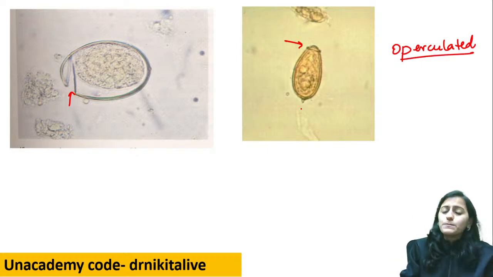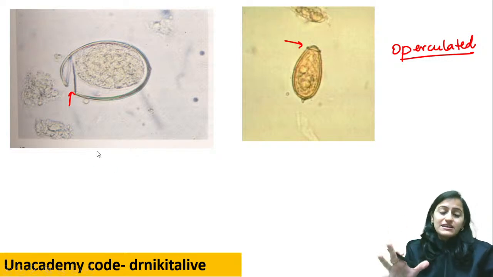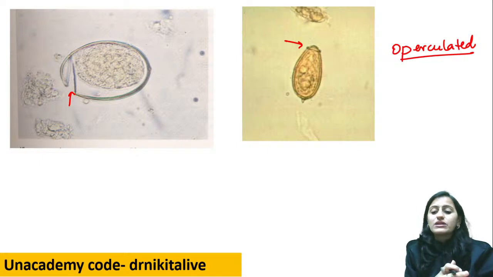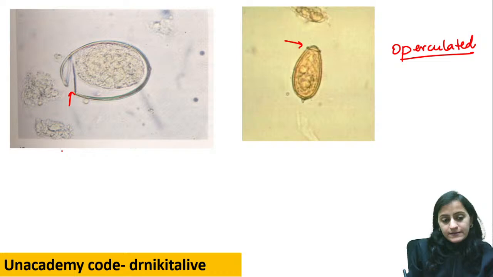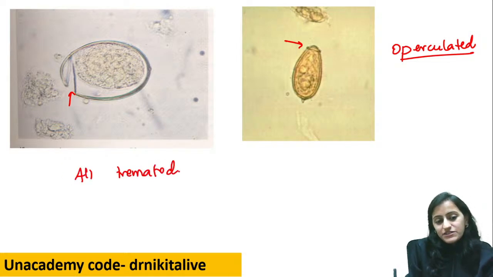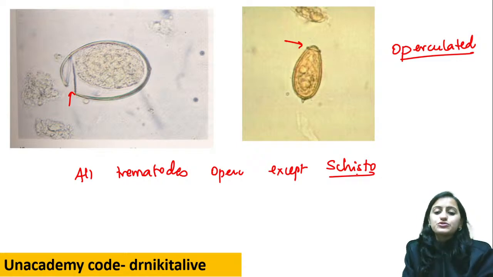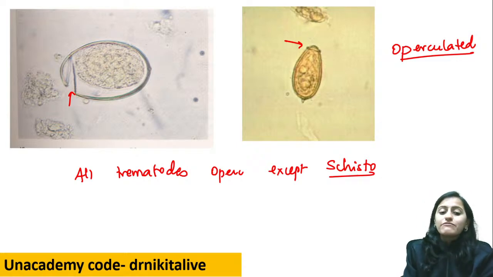Which eggs are operculated eggs? Which eggs, generally which group has operculated eggs? Cestodes, trematodes or nematodes? Which one has operculated eggs? So remember, all trematodes are the ones which have operculated eggs, except which trematode? Schistosoma. We saw Schistosoma eggs that do not have operculation, right? उसमें operculum नहीं होता है.